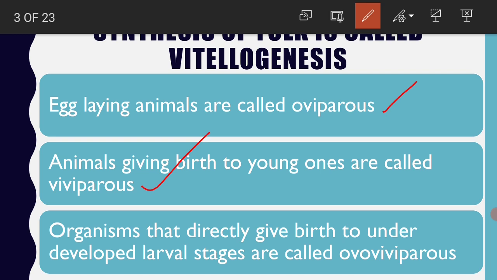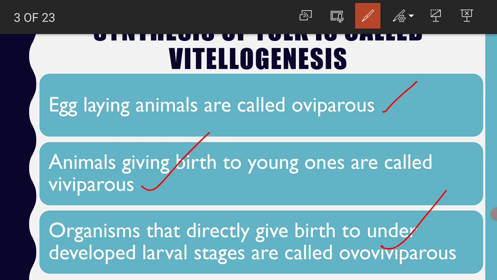So organisms that directly give birth to underdeveloped larval stages are called ovoviviparous. Oviparous animals are egg-laying animals. Viviparous animals are the animals that give birth to young ones directly, where there is some sort of connection called placenta.